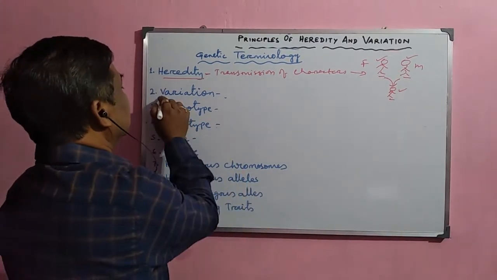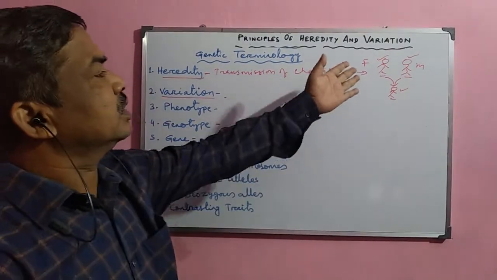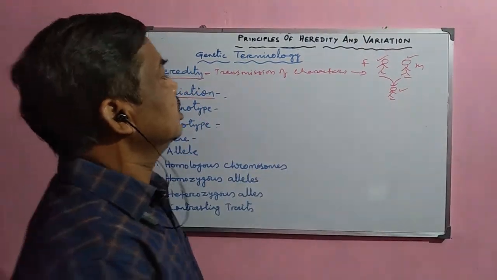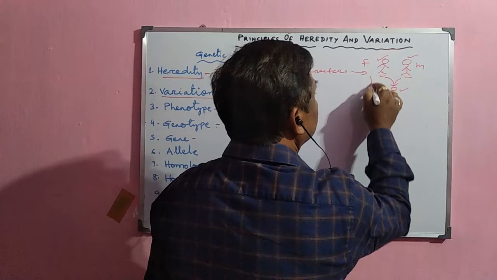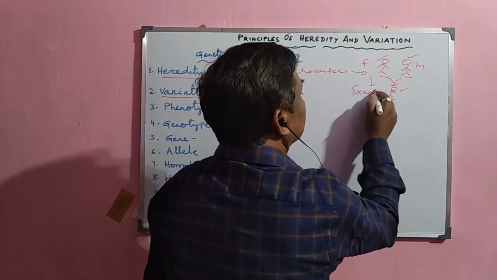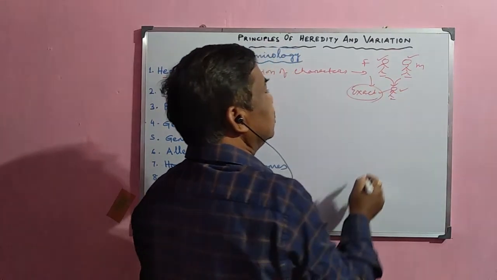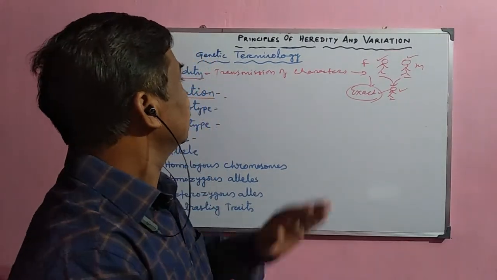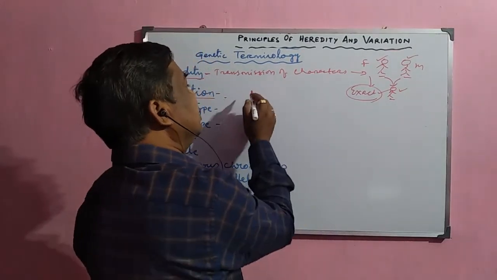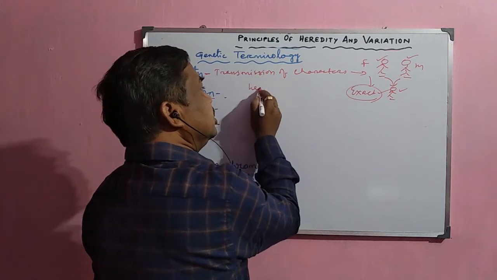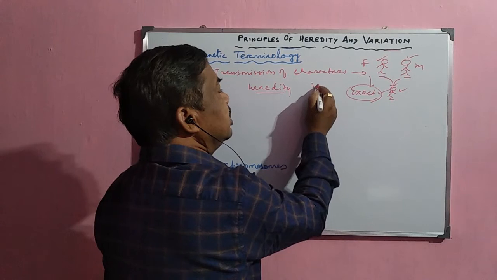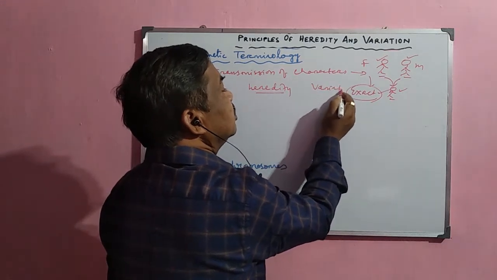Then the variation. Whenever the characters are transmitted from one generation to another generation, sometimes they are not transmitted in the exact form or exact copy. At that time, some sort of changes occur. Heredity and variation are both going on simultaneously.